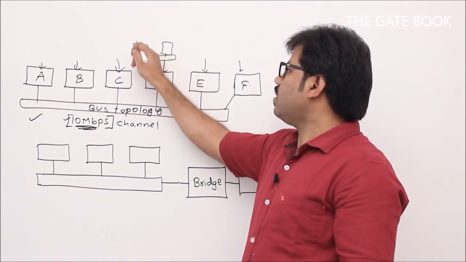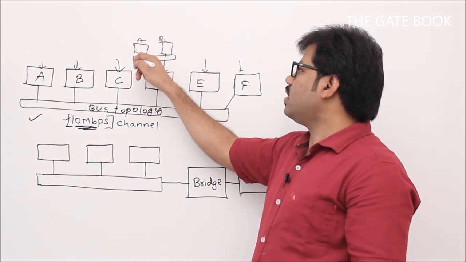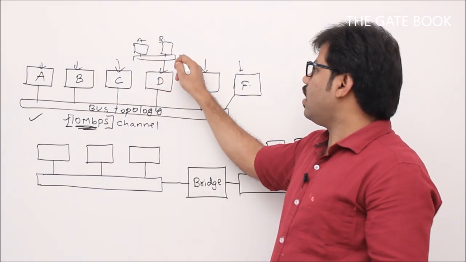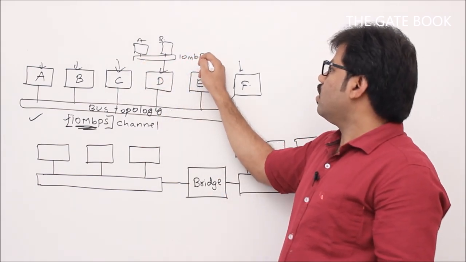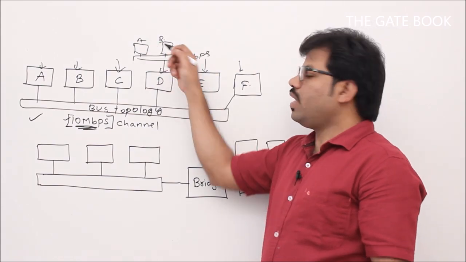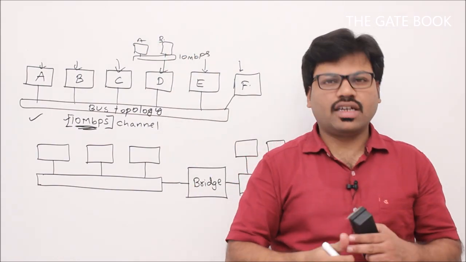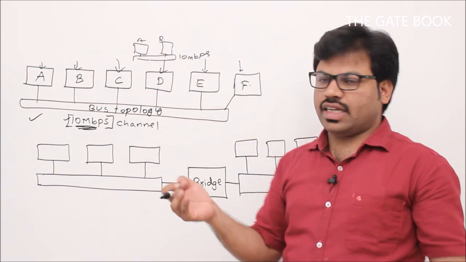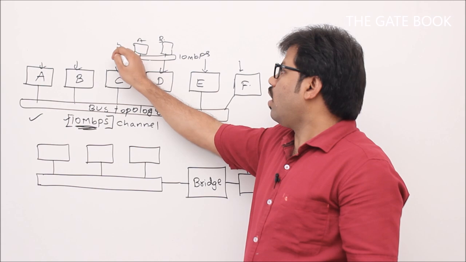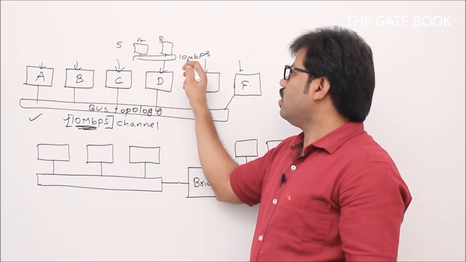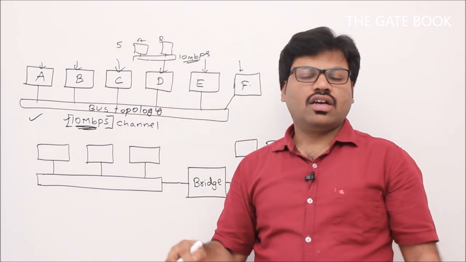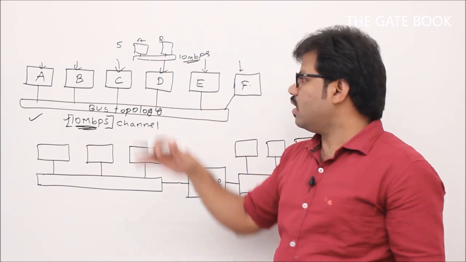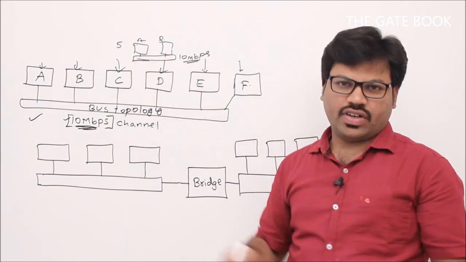If A sends, then B cannot send. If B sends, A cannot send. And this is, let's say, a 10 Mbps channel. Then A and B cannot each send 10 Mbps. Assume that they are equally sharing the channel. Then overall A and B together are using 10 Mbps, correct? How can you have more bandwidth than the existing channel's bandwidth?